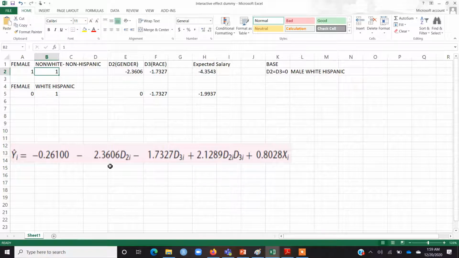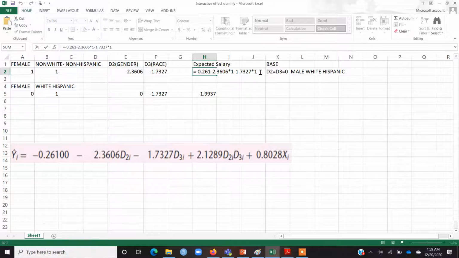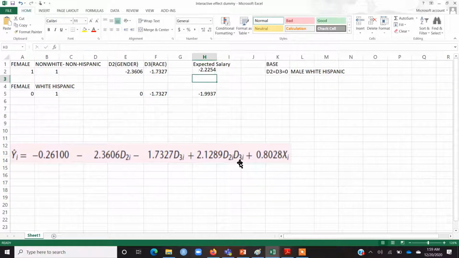So if I put D2 equal to 1 and D3 equal to 1, I can easily calculate the expected salary. So let's say I double click here. What I'm doing here is using this intercept and then I put D2 equal to 1 and D3 equal to 1. The fourth term should be 2.1289 star 1. Why? Because both D2 and D3 are 1, so D2 times D3 will also be 1. So this is the expected salary of someone who is female and non-white.